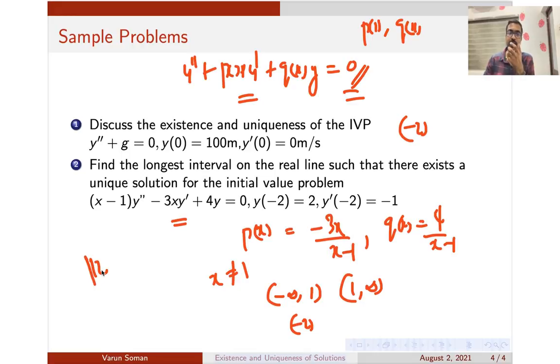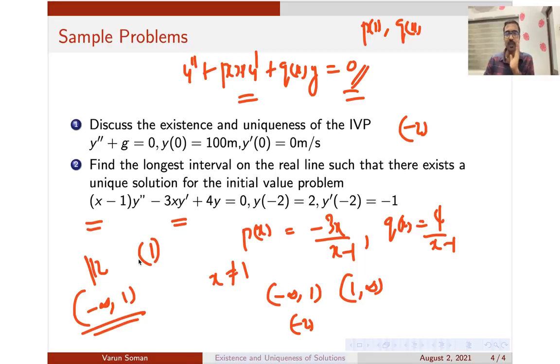It will not be the entire real line because the point 1 cannot come there. So if you just delete that point 1, which is the longest interval you can get so that p of x and q of x are continuous? It is basically minus infinity to 1. So this is the longest interval on the real line for which this problem would have a unique solution.